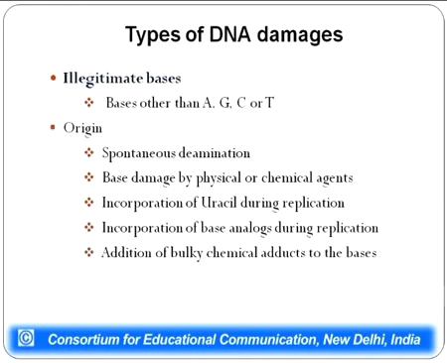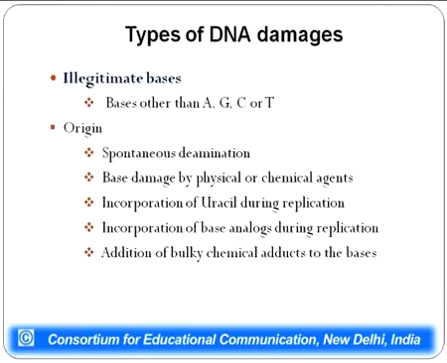The various categories of DNA damage are incorporation of illegitimate bases, that is, bases which are other than the A, G, C and T bases present in the DNA of the organism. These bases could arise because of spontaneous deamination or because of any physical or chemical agents or incorporation of base analogues.